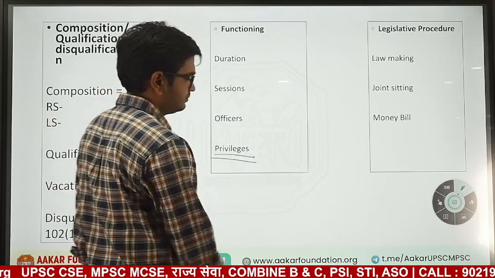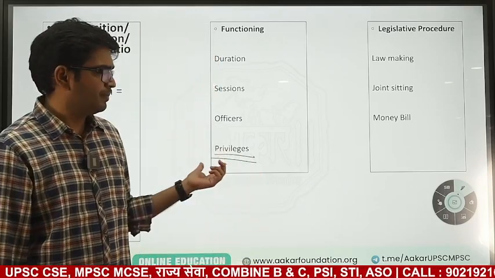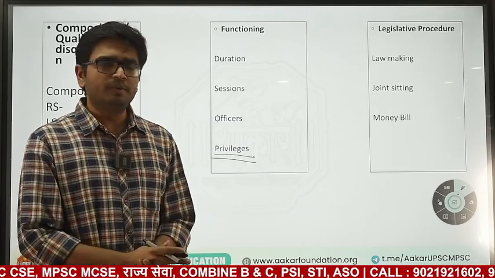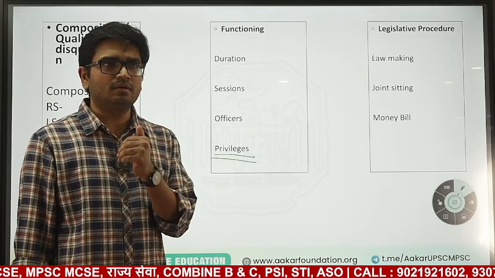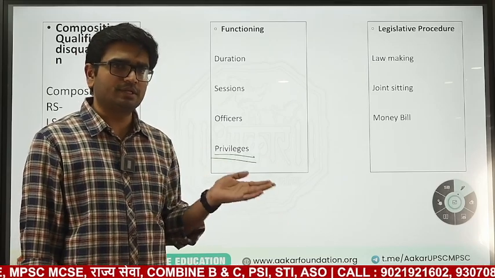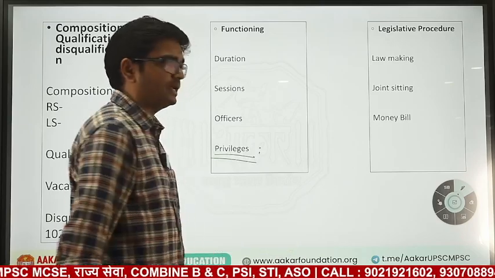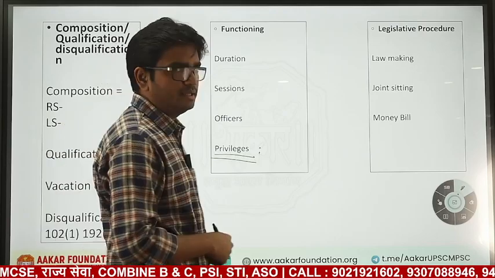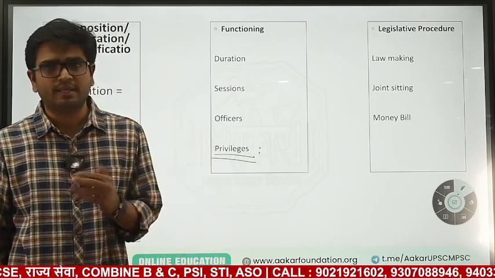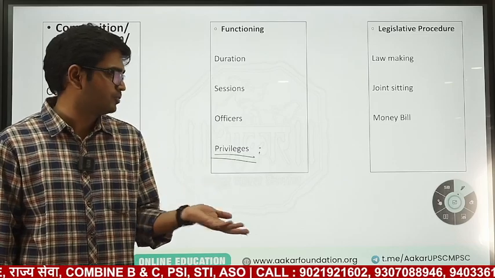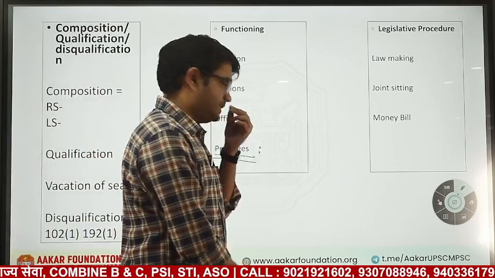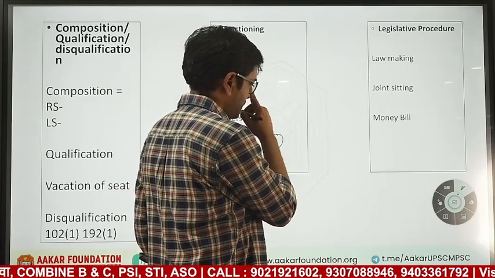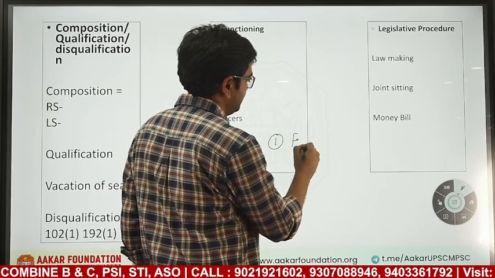Privileges of members. Members present in Lok Sabha or any assembly, to be open in their requests and demands for their constituencies, etc., are given certain privileges. For example, they are not accused for anything they say or read in Parliament. They can say whatever they want in Parliament, and they cannot be accused of that. This is given in the Constitution. Basically, the right to speak, or freedom of speech.